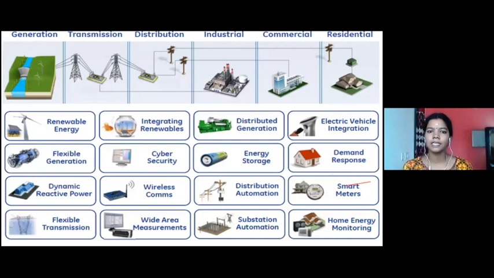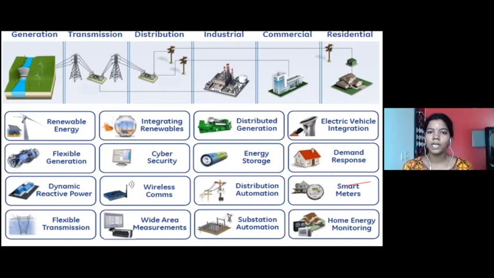The second thing is integrating renewables. When you say integrating renewables, let's assume I have a solar power plant established in my house, right? I'm running all the appliances in my house completely with the help of solar. Then I'm not finding any issue. But let us assume my house requires around 200 units of power, okay? And I'm taking 100 units from the solar and I require the remaining 100 from the EB.